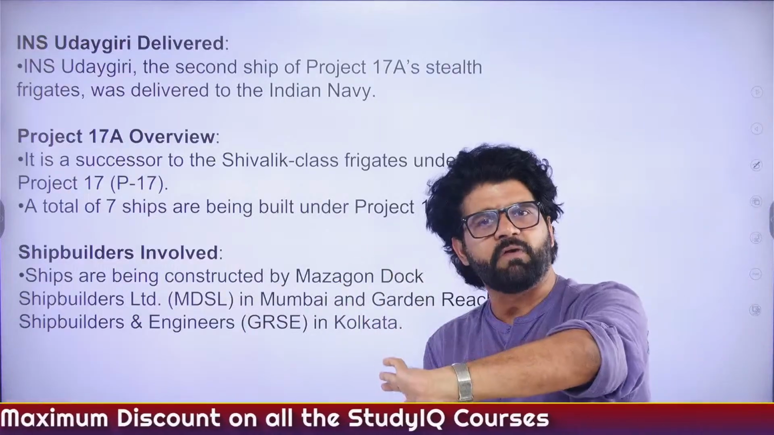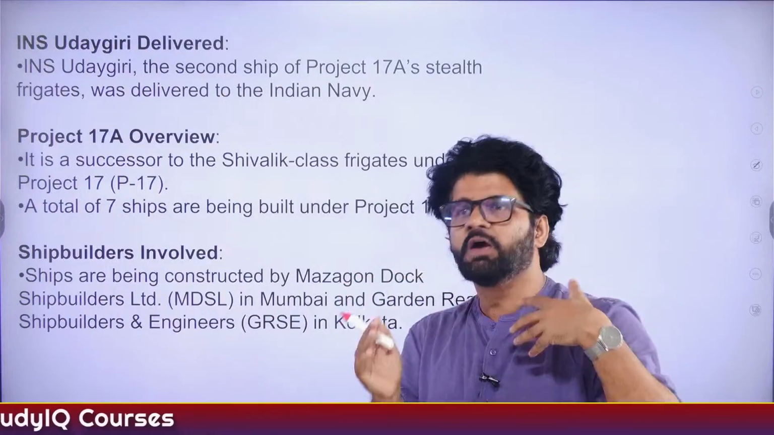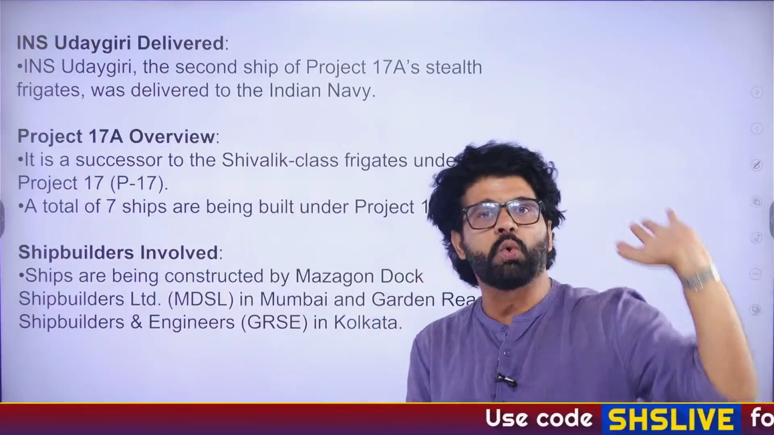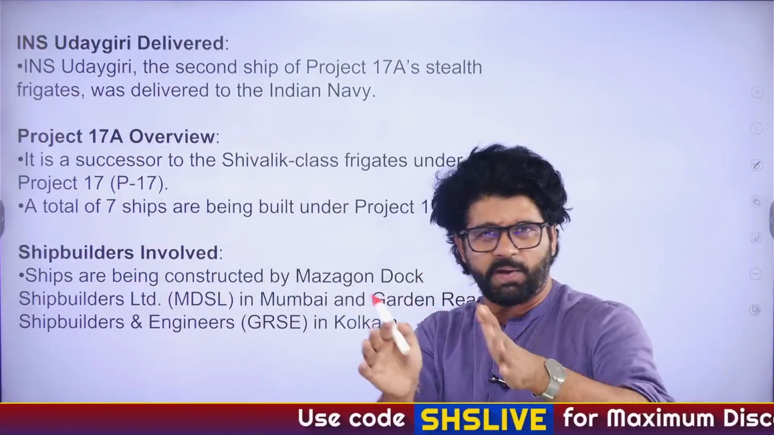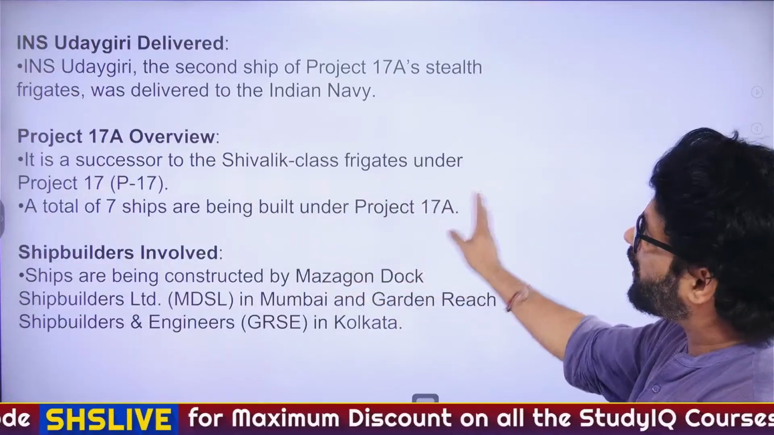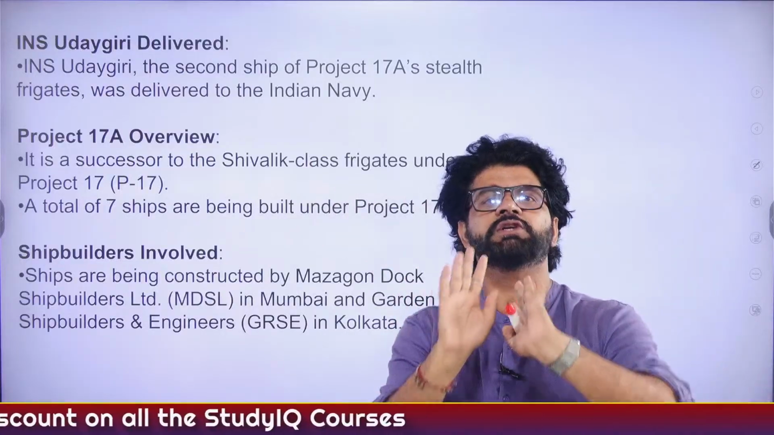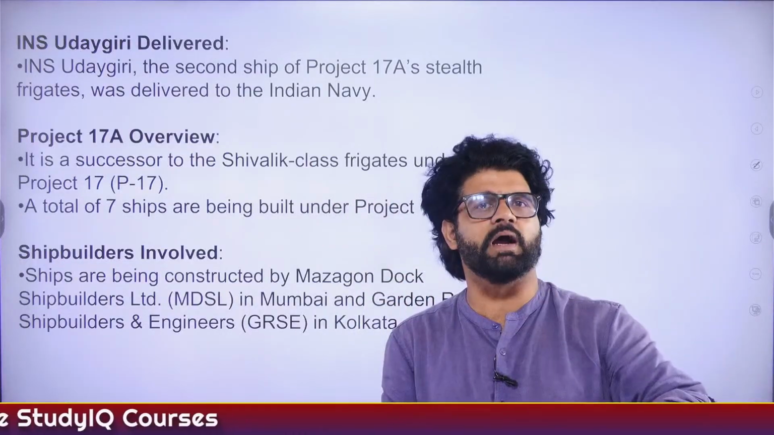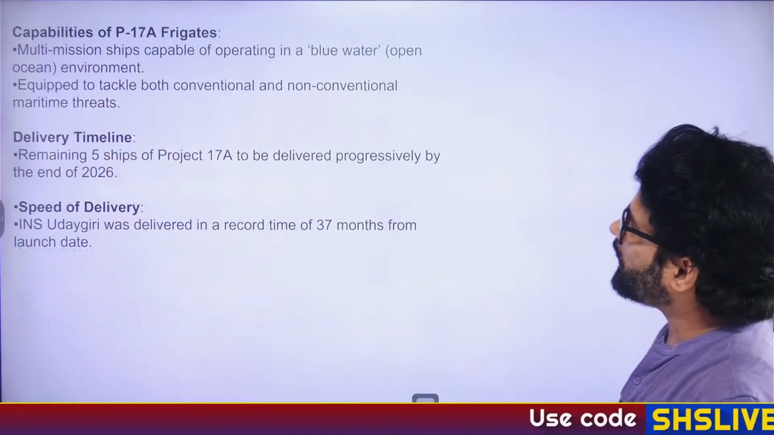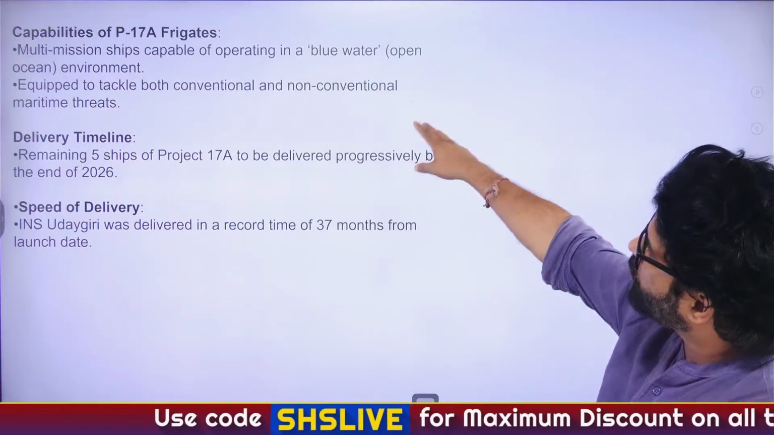They will fight, but as a last resort, unlike INS Tamal, which has been built for offensive purposes. So this is more defensive as compared to INS Tamal. I'm just telling you the compare and contrast part. Successor of the Shivalik class frigate under Project 17, forget about all these things. Just remember Project 17A is related to the stealth frigate which has been made in India. It has nothing to do with Russia. Project 17A capabilities: multi-mission ships, capable of operating in blue water.